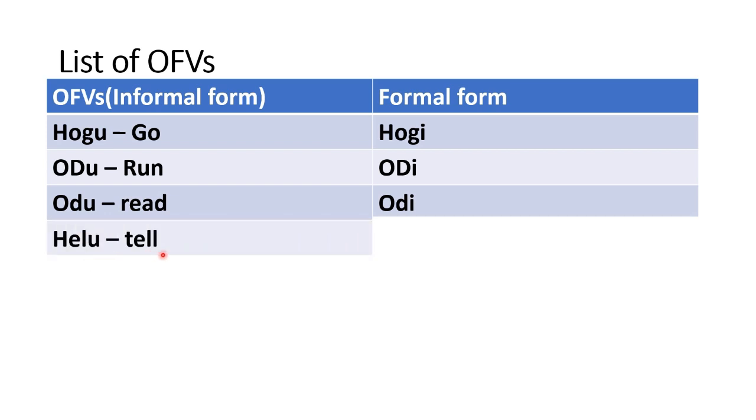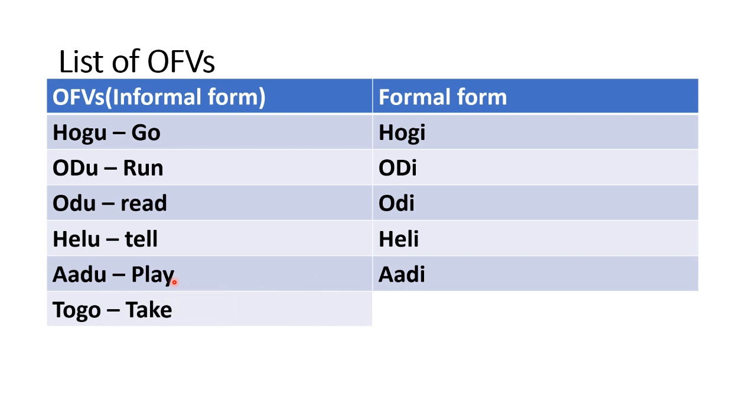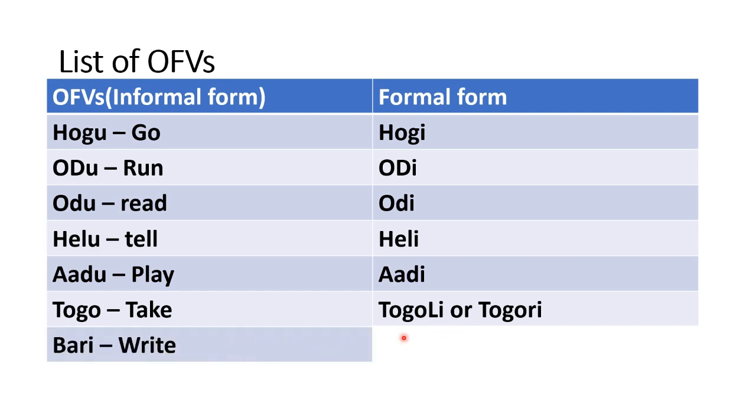Helu is tell. Heli. Adu is play. Adi is the formal form. Togo is take. Togoli or Togori. Ninu togo, Nivu togoli. Bari is write. Bariri.